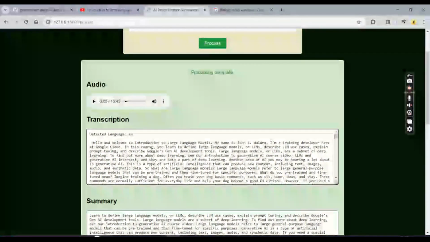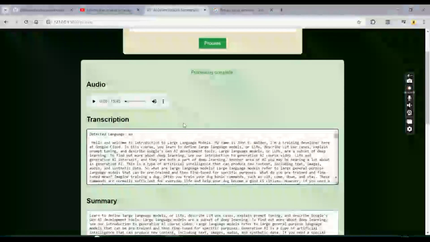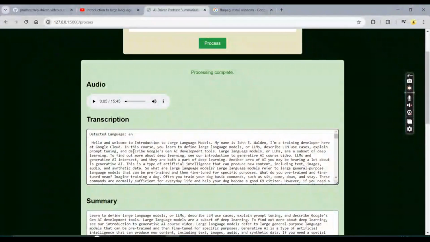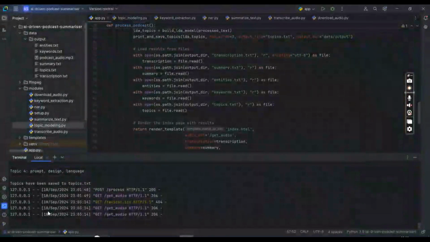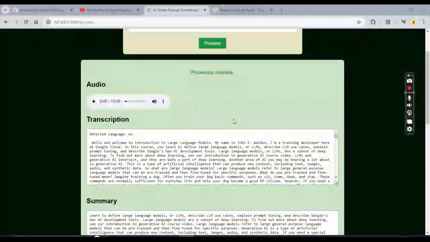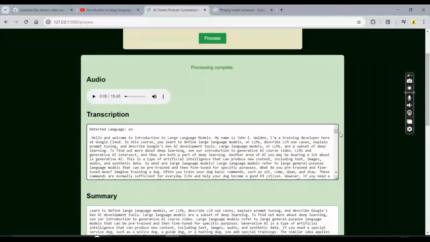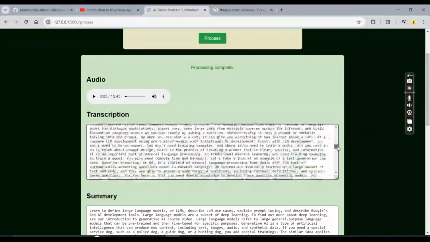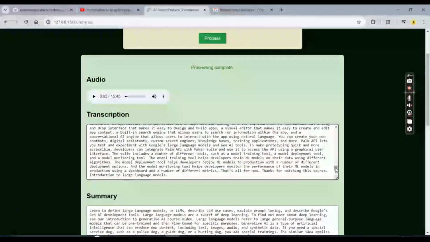Now the question arises, what if we want the transcription in the same language? Yes, we do get the transcription in the same language, but I'm not printing it over here. The transcription in that particular language, let's say for Japanese, will get printed in the PyCharm terminal itself. So if we want that, we can also modify the app to print that over here. After transcription, which is quite long for a 15-minute video, I guess it is fine for that.